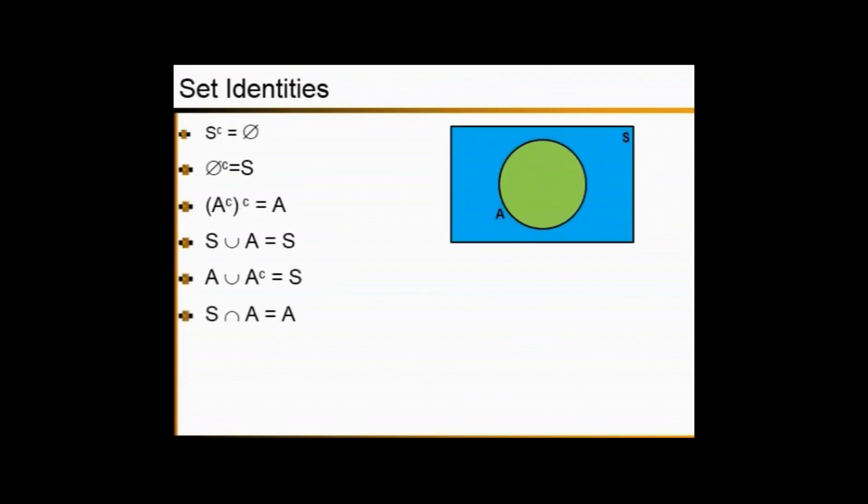The next set identity is sample space S intersection A equals A. So A is given as green. The sample space is the entire area.